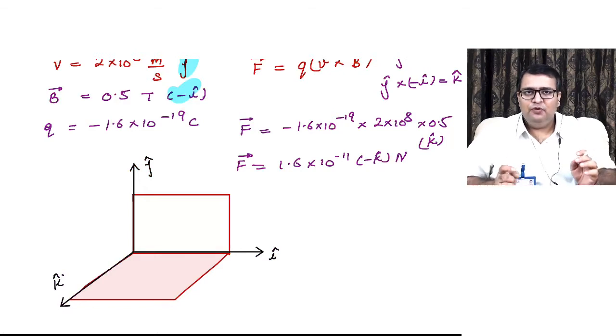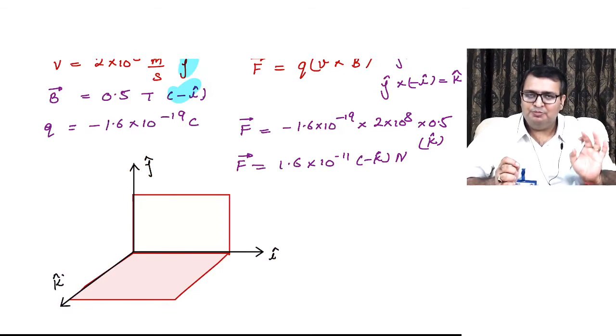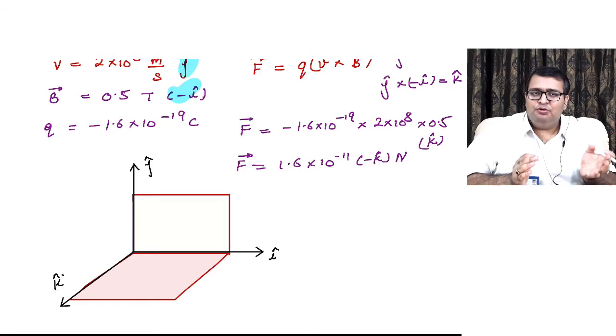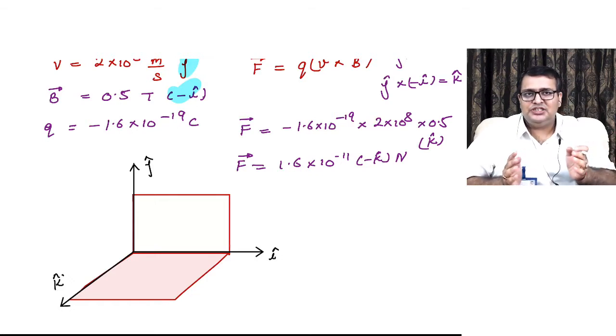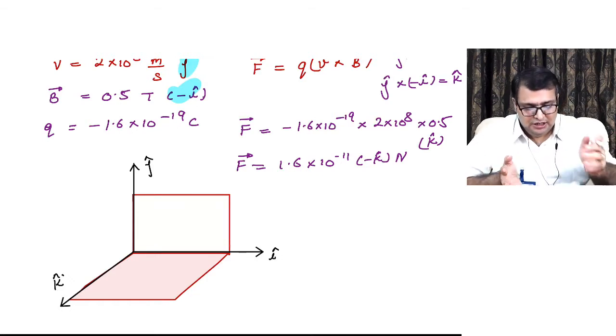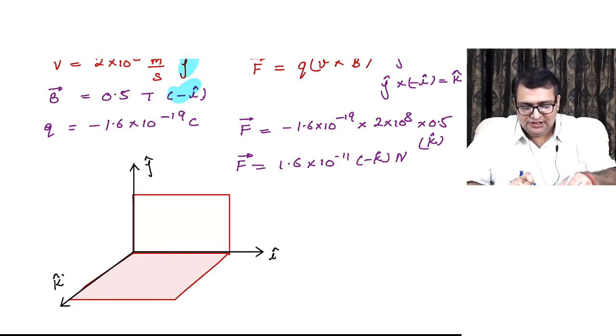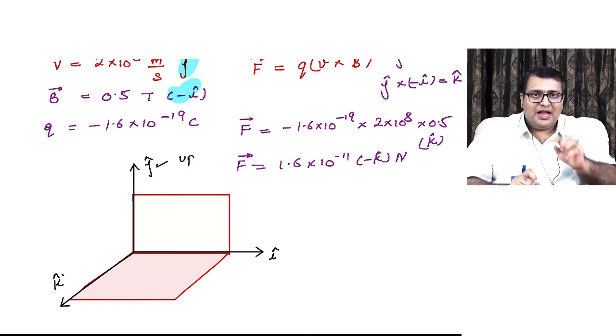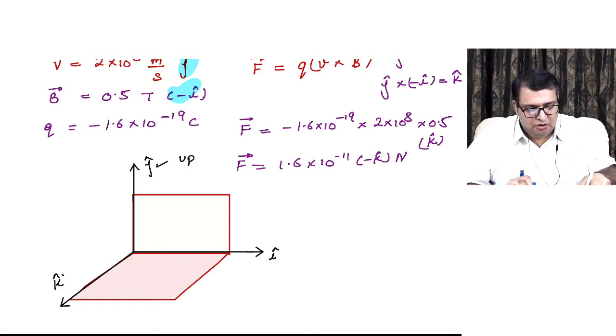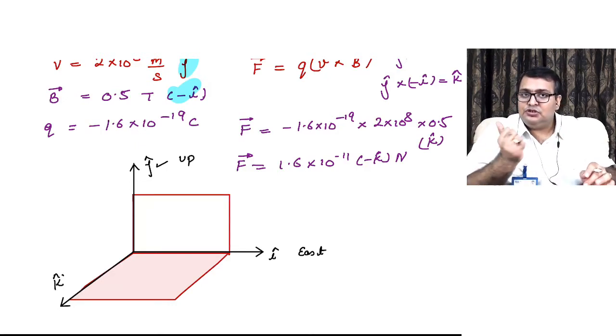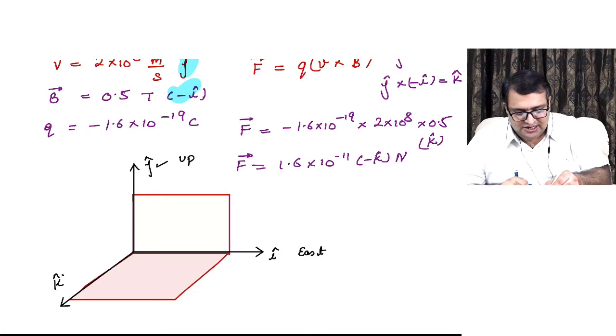Now you can leave your answer in the form of this minus k cap. It's perfect and accurate. But just in case you wish to know which direction the force is in, is it east, west, north, south, I'll tell you. What we have done is upward direction, we have assumed it in j cap. So this is up. i cap is east because the magnetic field was towards west. So this direction is west.